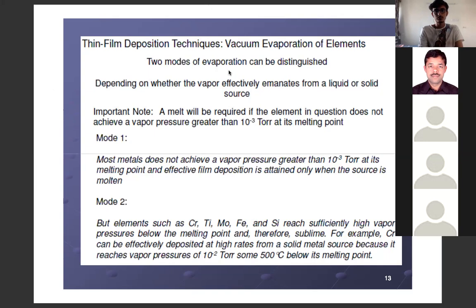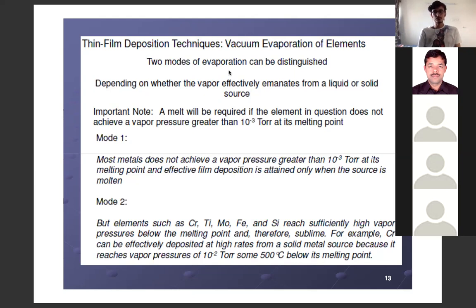In all such cases, it is important to know that before the material comes in vapor form, it must come in molten form, or we must melt it if we want to achieve a vapor pressure of greater than 10⁻³ torr. Some of the materials may give us this vapor pressure without going in liquid state. That is called sublimation.